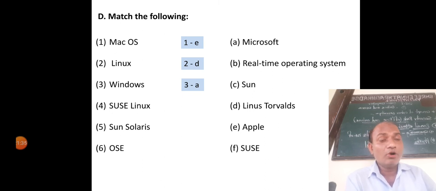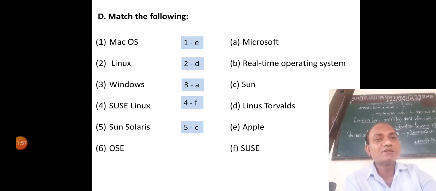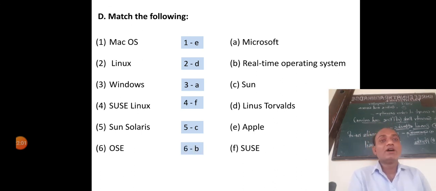Windows is developed by Microsoft. SUSE Linux is developed by SUSE. Sun Solaris is invented by Sun. The OAC operating system is developed by Real Time Operating System.